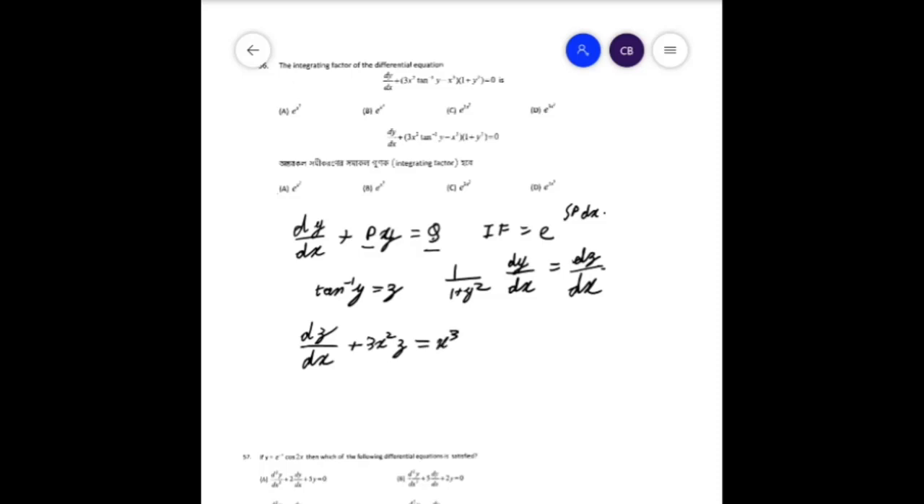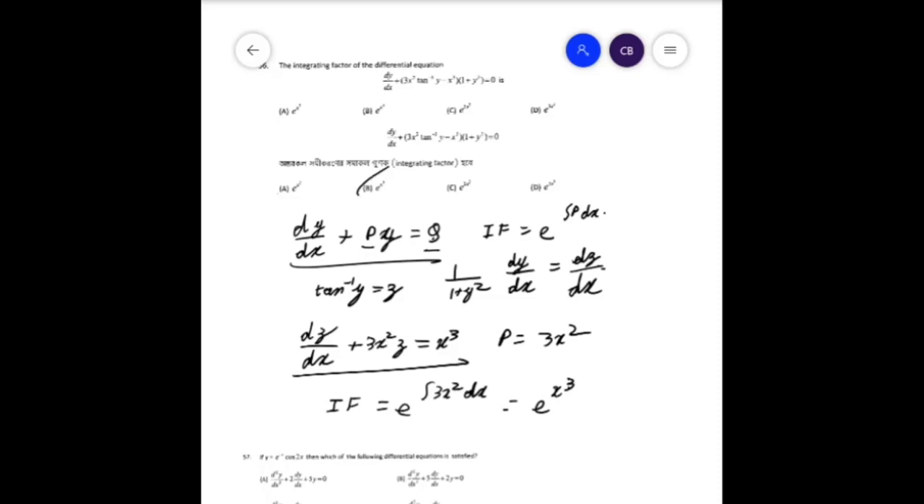Now here P is equal to 3x square, comparing with this equation and this equation. Therefore the integrating factor is equal to e to the power integral 3x square dx, which just gives us e to the power x cube. So that is option B for you.